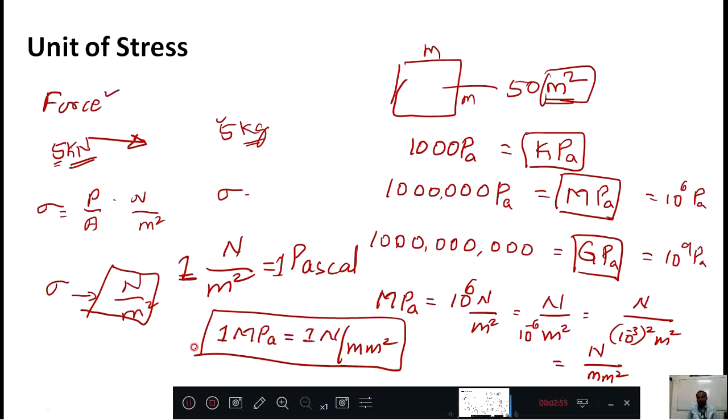Now these are units of stresses. In some textbooks you can have other units of stresses, like ton per meter square, kg per meter square, or Newton per centimeter square, kg per centimeter square. These are also units of stresses, but these are very important: kPa, MPa, GPa or Newton per mm square. These are the standard units we use here in civil engineering.